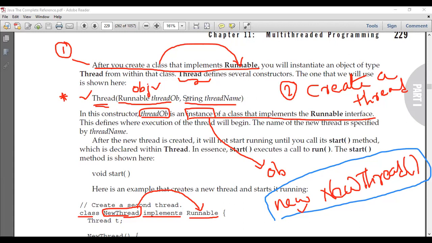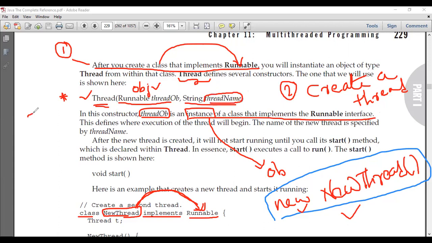And inside the thread, we need to pass two arguments. The first argument is an object of a class that implements the Runnable interface. You can see that here I have created an object called new thread, which is an object of a class that implements the Runnable interface. And what is the second argument? The second argument is the name of the thread.